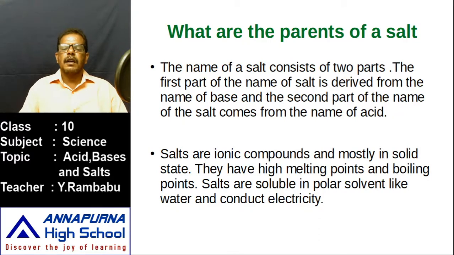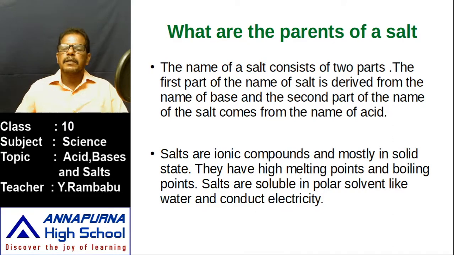Let us observe one more salt, sodium sulfate. Its chemical formula is Na2SO4. Can we say the parents of this salt? Yes. In this, the first part of the salt is sodium, that is metal, formed from the base sodium hydroxide.